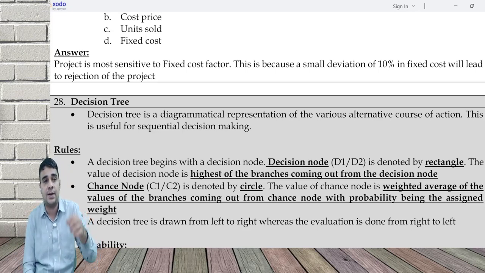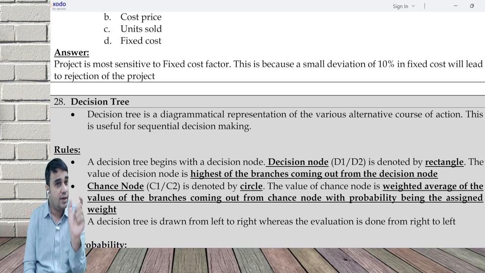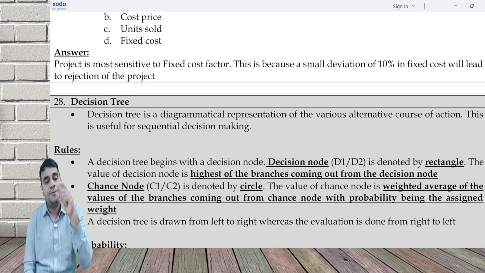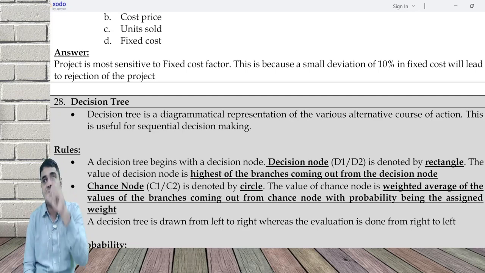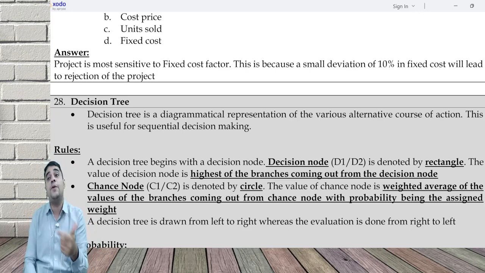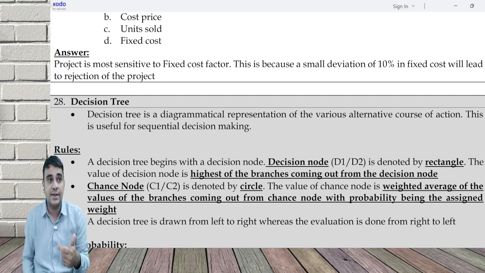What is sequential decision making is, let's assume you have to make 5 decisions. Based on the D1 you take, the D2 can change, the question can change. For example, first is to do the project, not to do the project. Not to do, there is no extra decision. To do the project, if you get success, this is the next question. If you get failure, this is the question. Next year if you get success, this is the next question. Next year you get failure, this is the question. So I can keep asking you questions and you will have to keep deciding them.